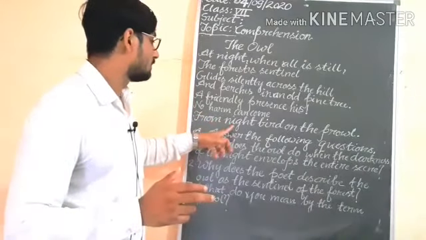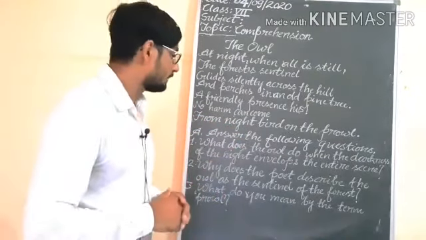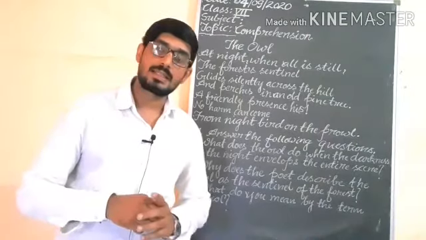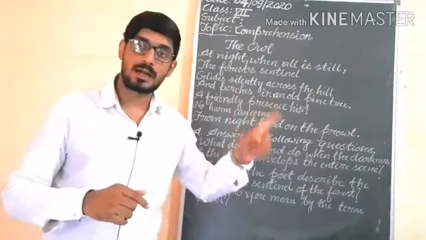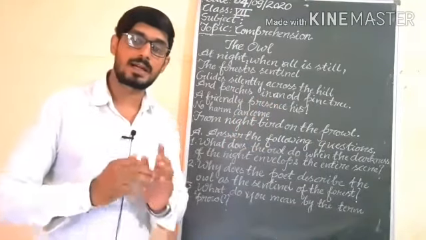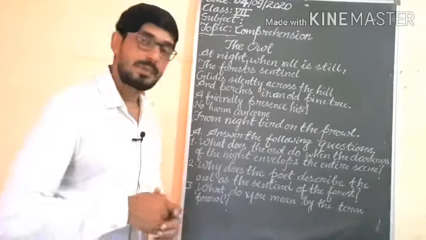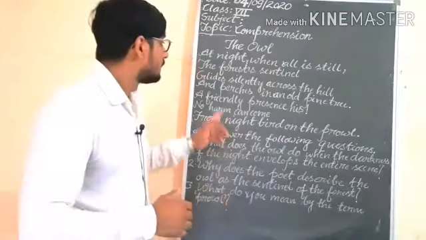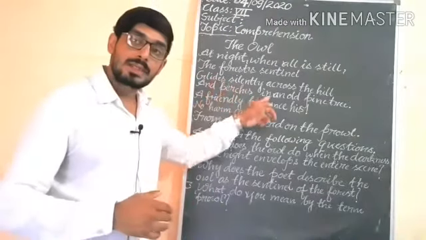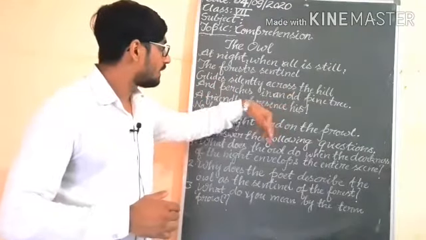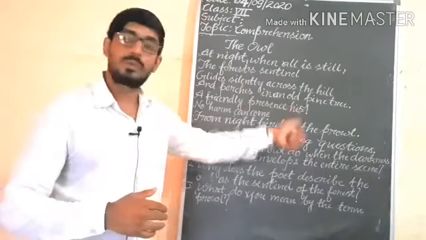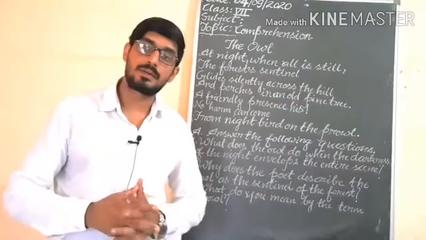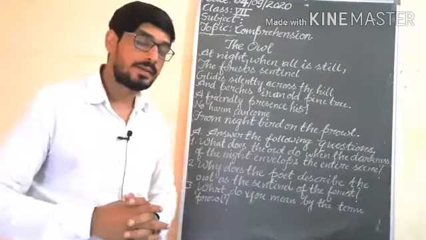From night bird on the prowl, because the owl is the sentinel guard of the forest. He is on the move, he is on patrol, we can say. He moves silently across the hill and perches in an old pine tree, sits on the old pine tree.